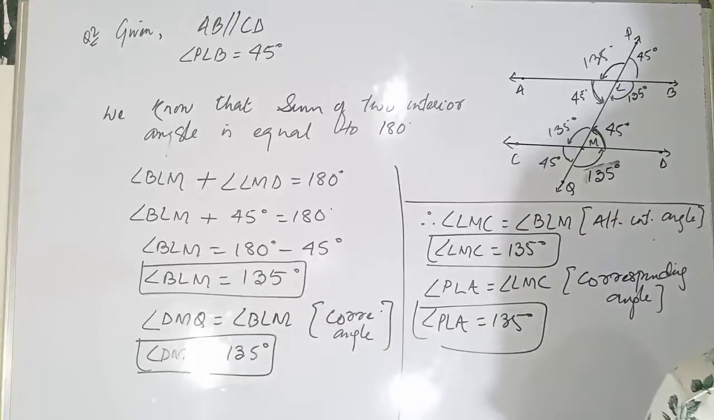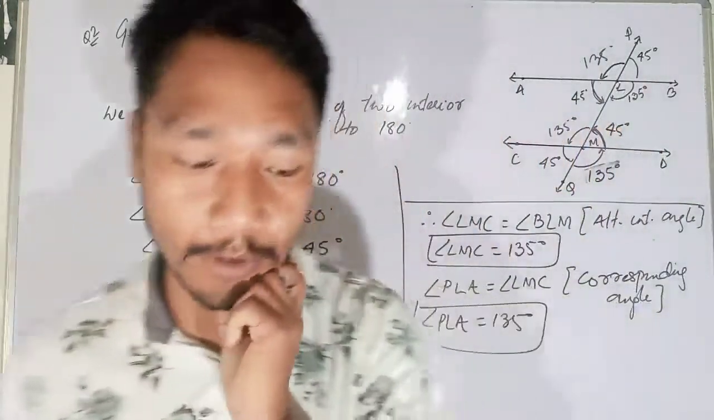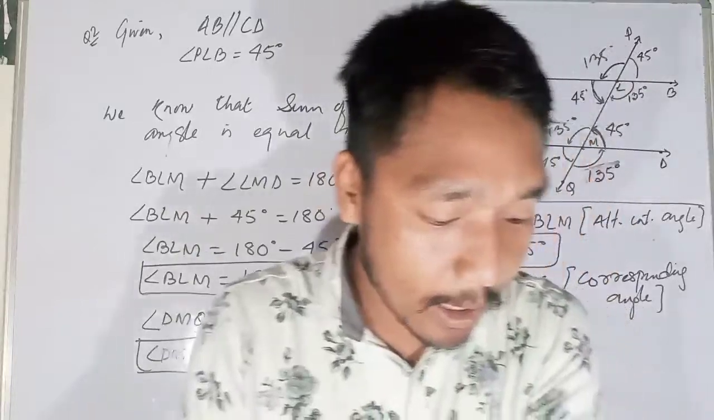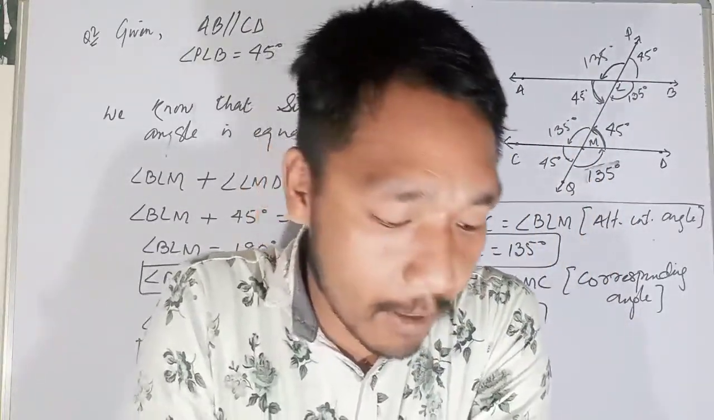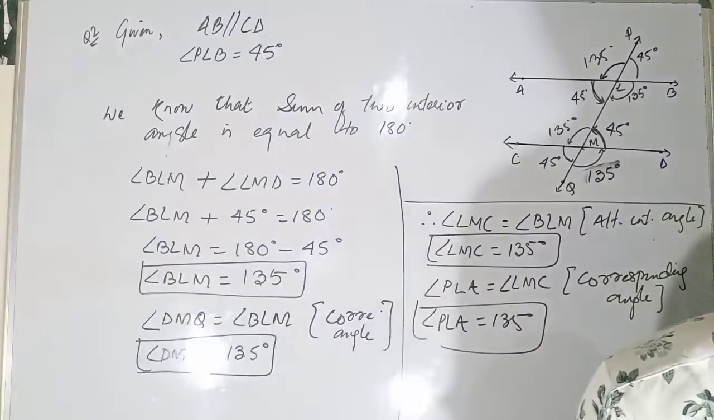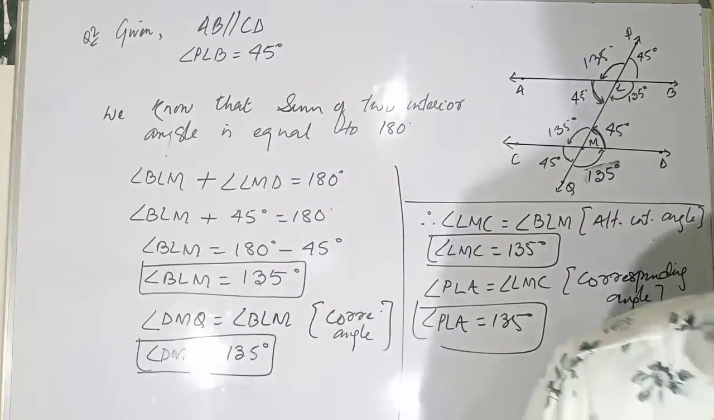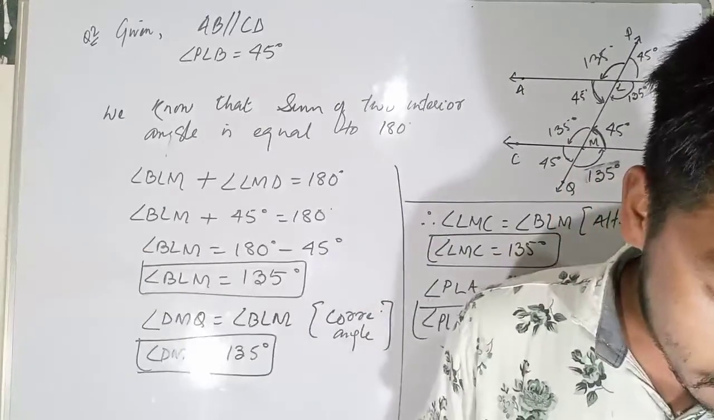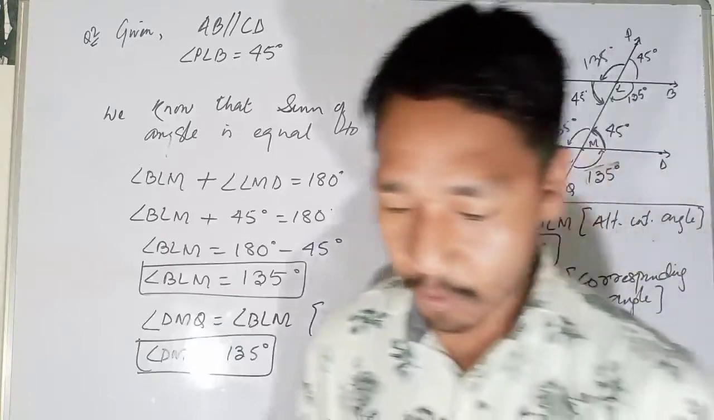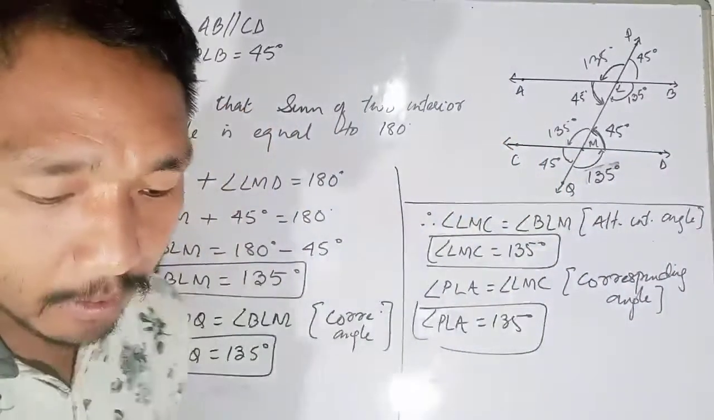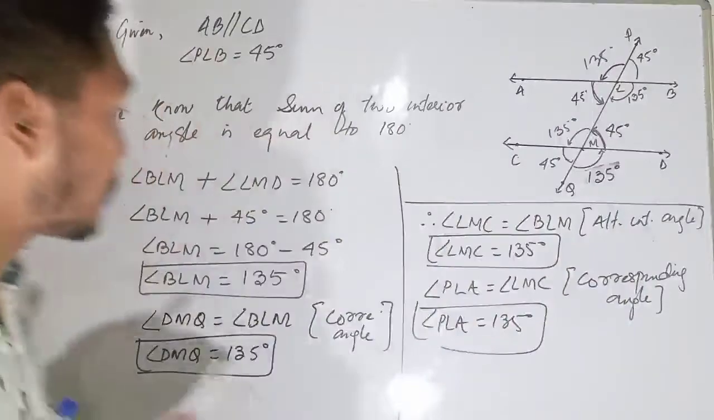So next, question number 3. It is the same thing as question number 2, so you try to do it by yourself. I'm leaving it for you. Now let's go to question number 4, then 5, then 6, 7, 8. So we'll go with question number 4.